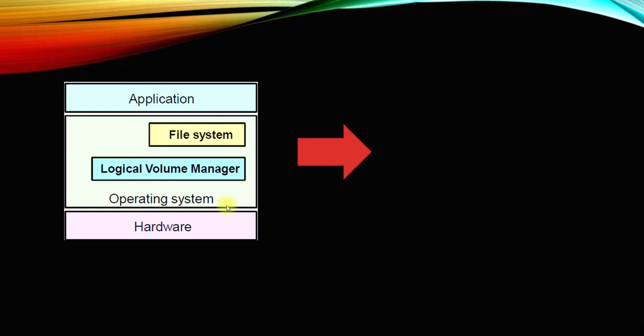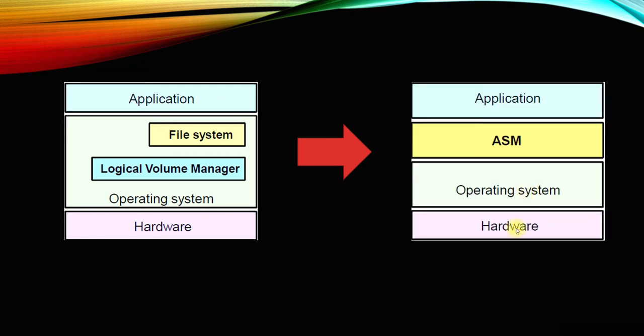What is the difference when I say ASM is also a logical volume manager for Oracle? In ASM the hardware layer is the same, the operating system is kind of compressed, and there is no middle layer of logical volume manager and no file system, so there is no interference of the operating system volume manager here.